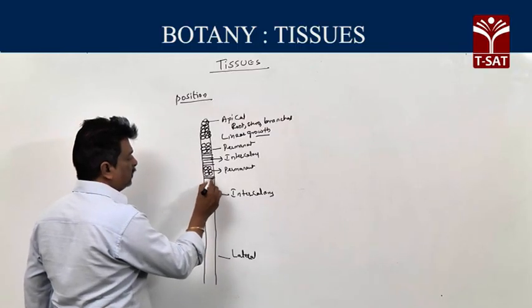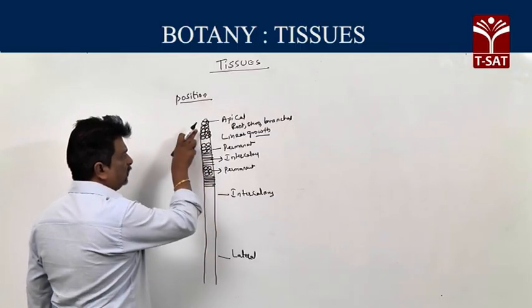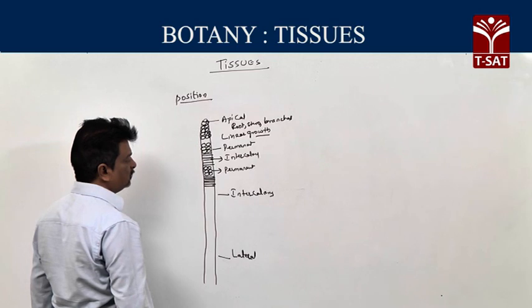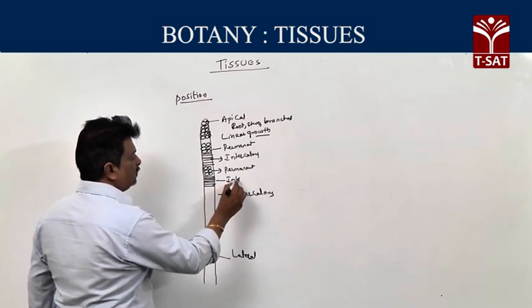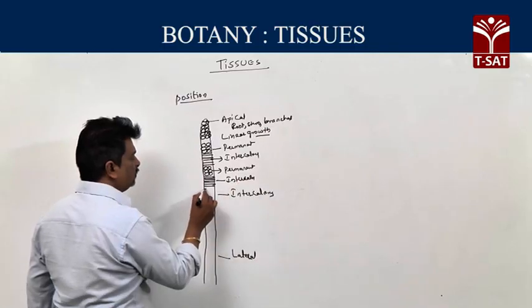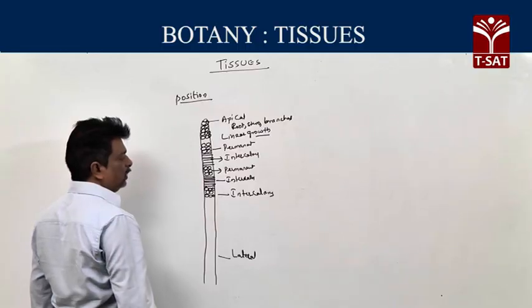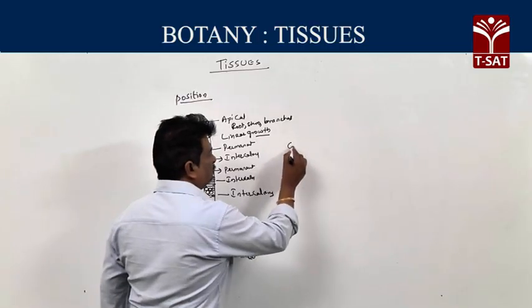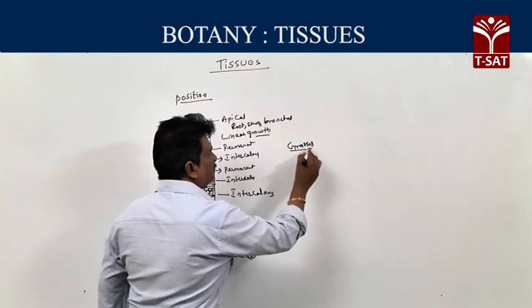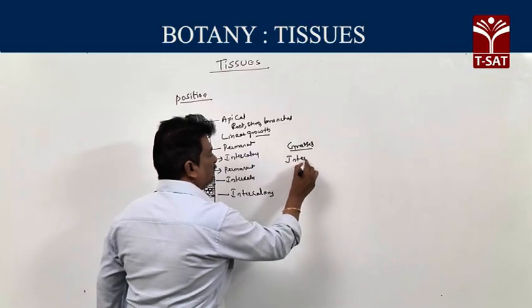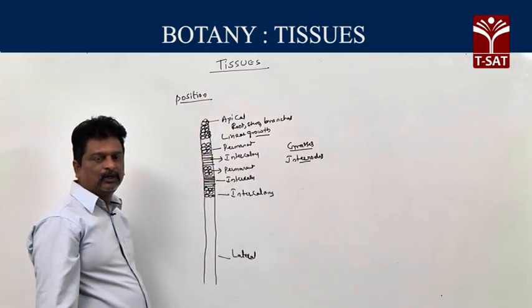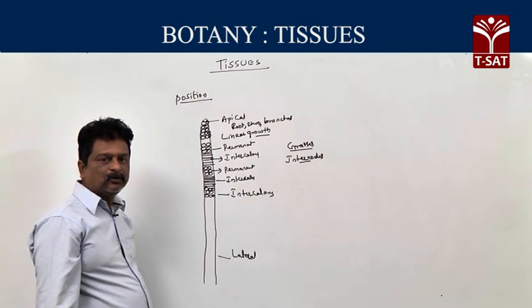So, intercalary meristems. First point, intercalary meristems develop from apical meristems. Second point, intercalary meristems are present in between permanent cells. And intercalary meristems are present only in monocots, particularly in grasses. And in grasses, they are present at the base of internodes and help in elongation of internodes.